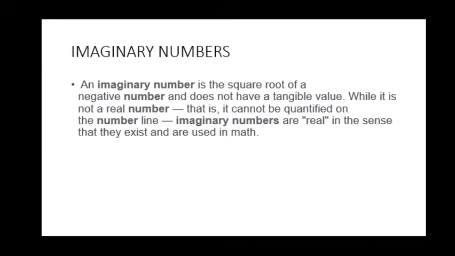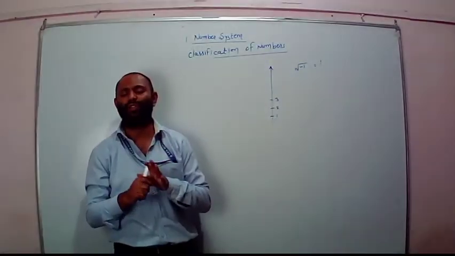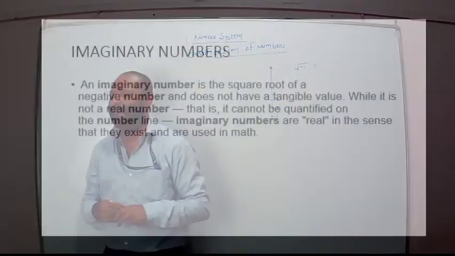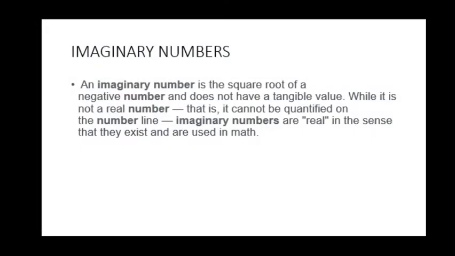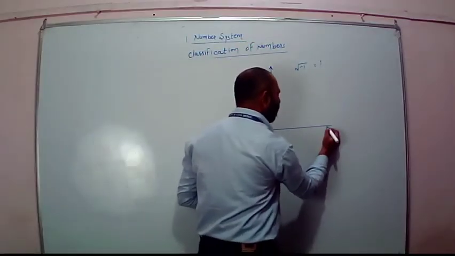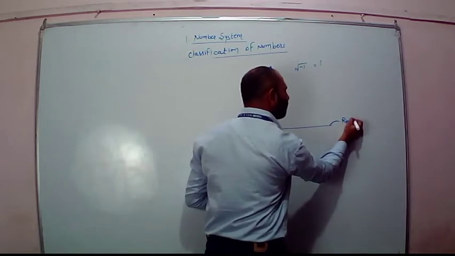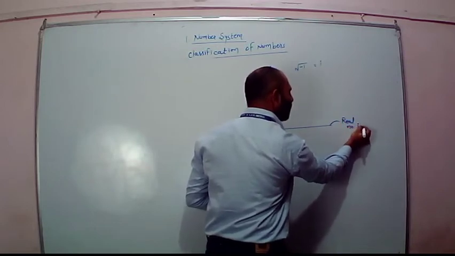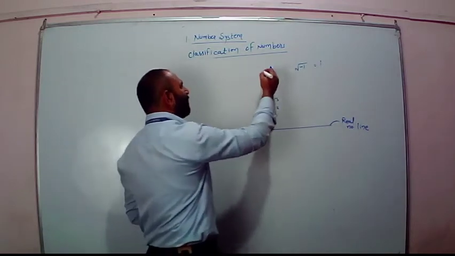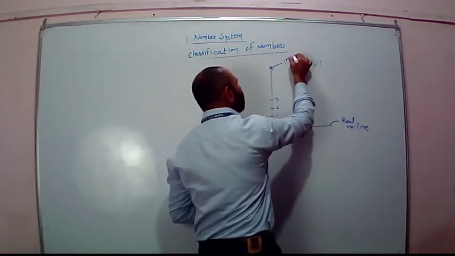You must find out what is the meaning of tangible. While not a real number, further it says it cannot be quantified on the number line. There is another number line for it that I have told you. This was our real number line on which we are representing all our real numbers, and this is going to be the imaginary line.